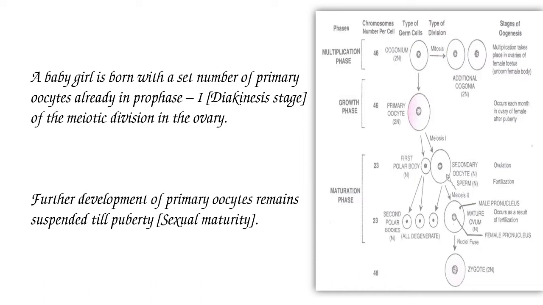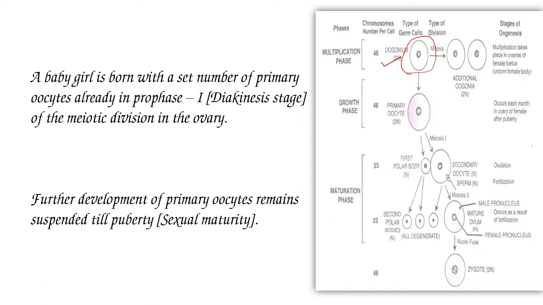So let's observe the representation of this oogenesis. This cell is called the oogonium. It is in diploid condition and consists of 46 chromosomes.